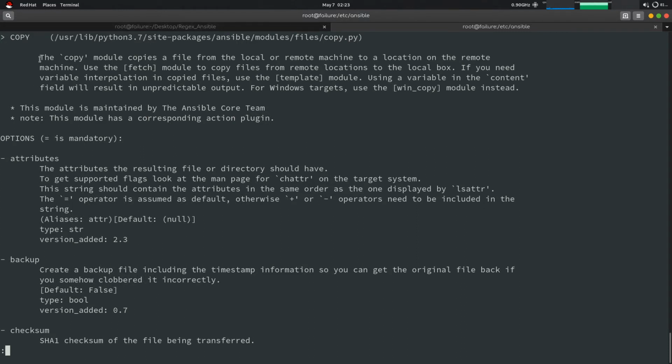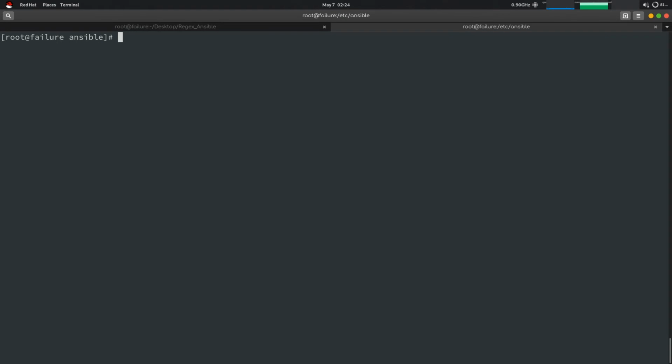What this command does is copy a file from the local machine, the master machine, to a remote machine or node, or copy a file which is on the node from one location to another location on the same node.